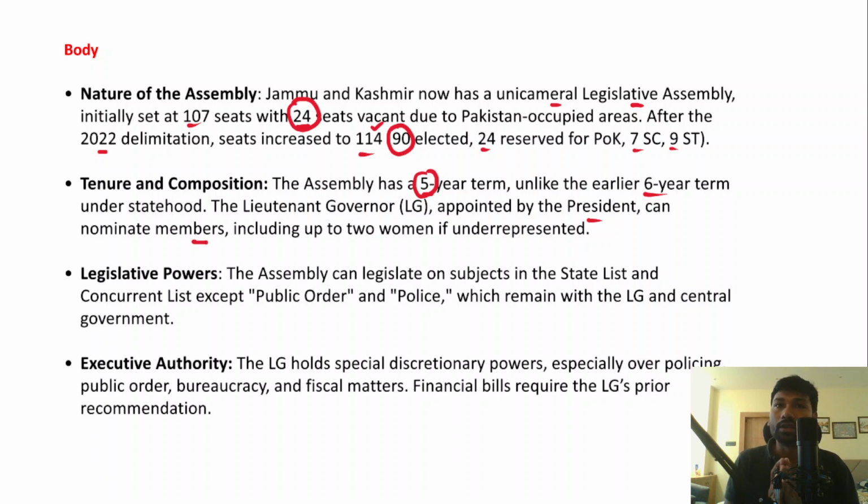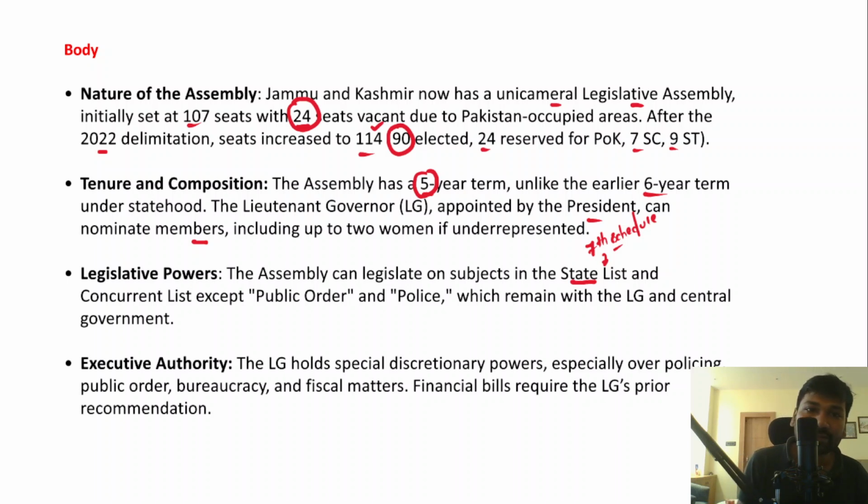And if we talk about the legislative powers, the assembly can legislate on subjects which are in the state list of the 7th schedule of the Indian Constitution. We all know that in the 7th schedule of the Indian Constitution there are 3 lists: the union list, state list and concurrent list. So therefore the assembly of the union territory can legislate on the subjects which are mentioned in both the state list as well as the concurrent list.